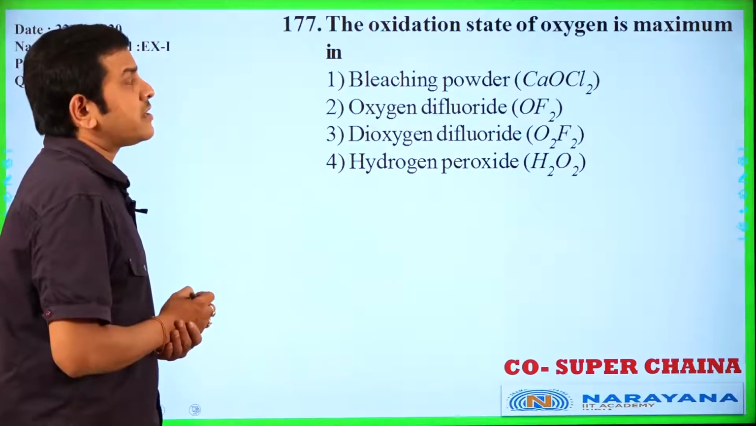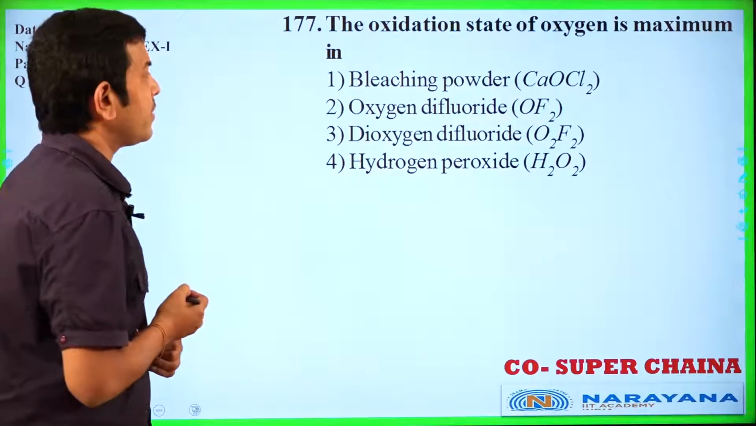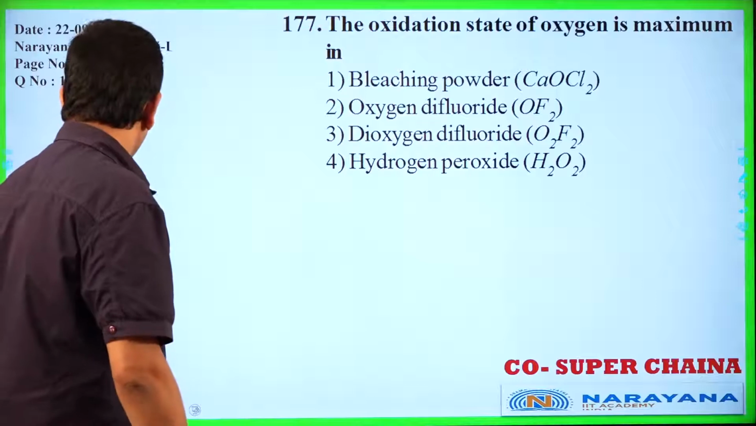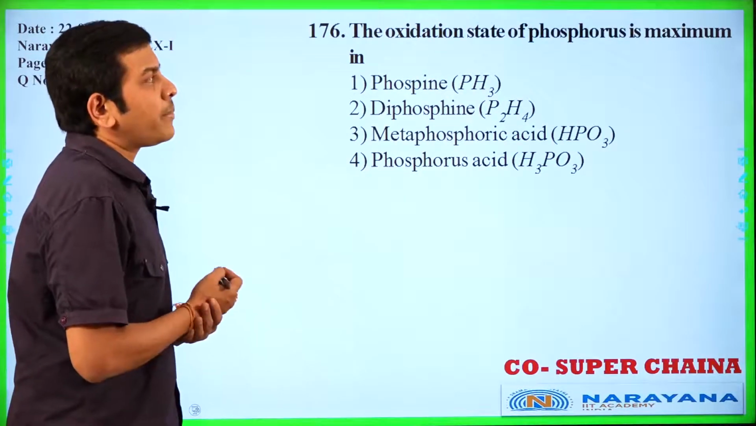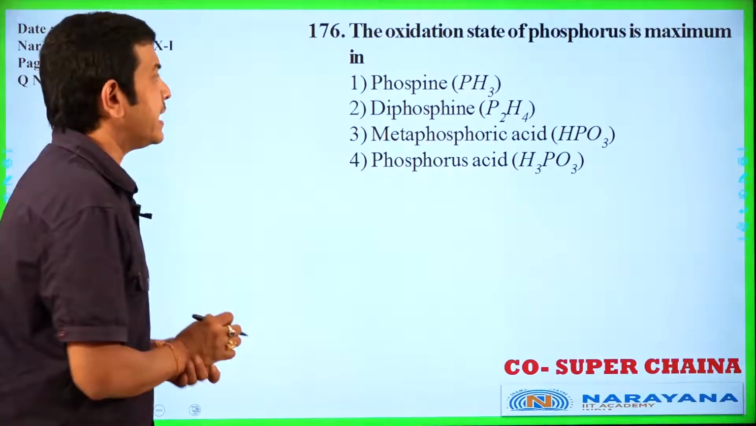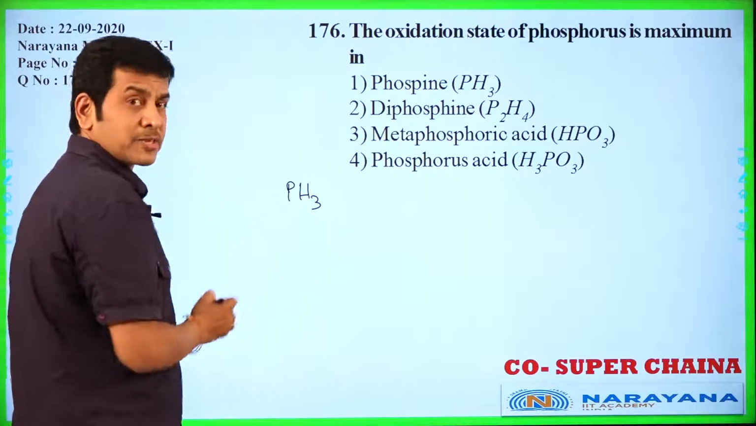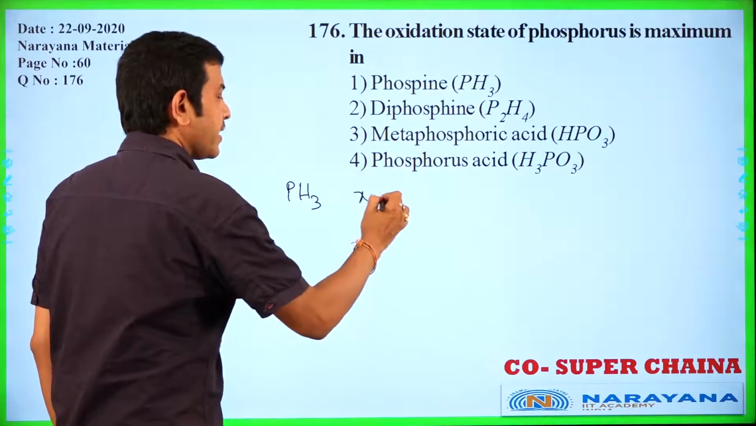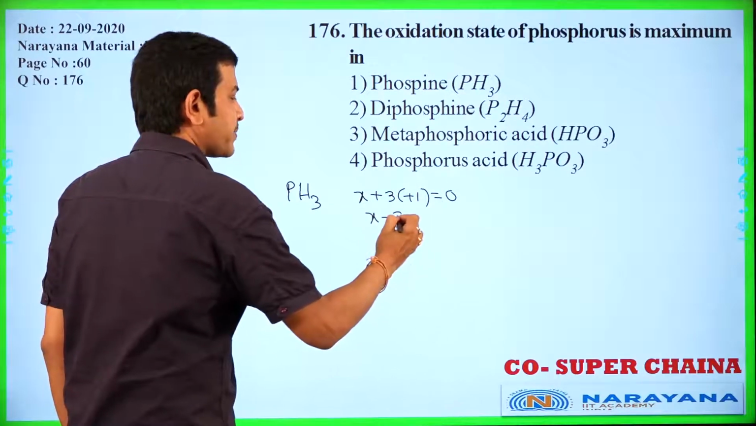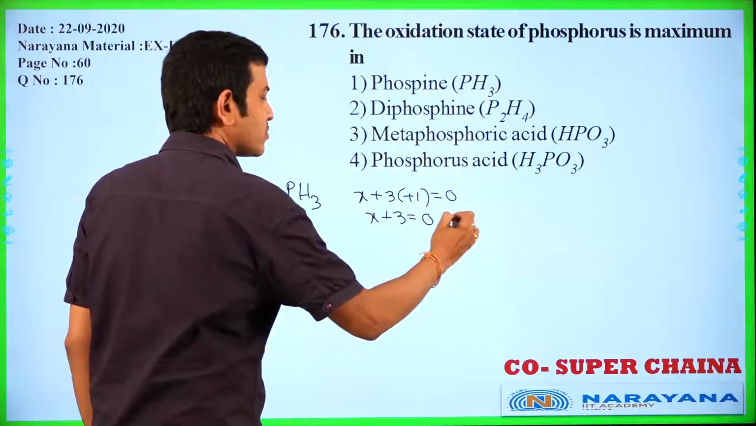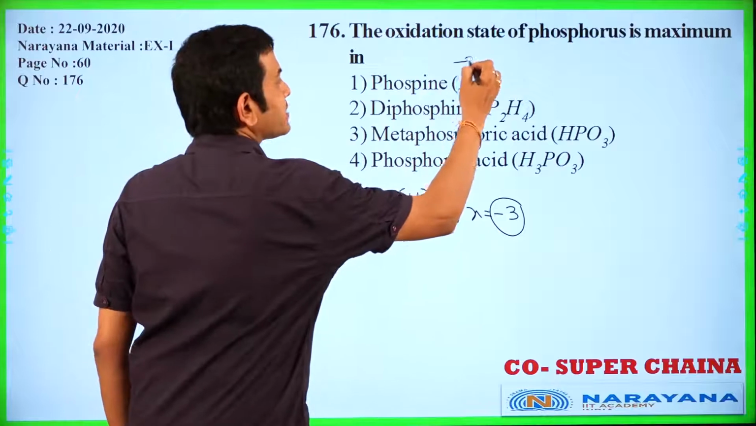The oxidation state of phosphorus is maximum in PH3. First PH3, phosphorus oxidation number. X plus 3 into +1 is equal to 0. X plus 3 is equal to 0. That implies X is equal to -3. Here phosphorus has -3 oxidation number.